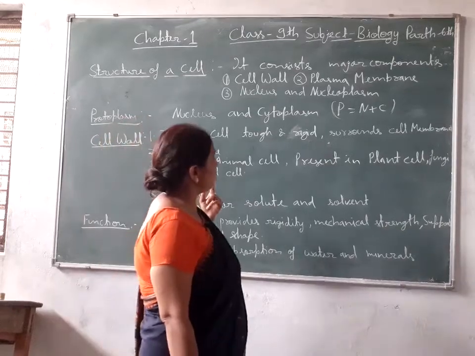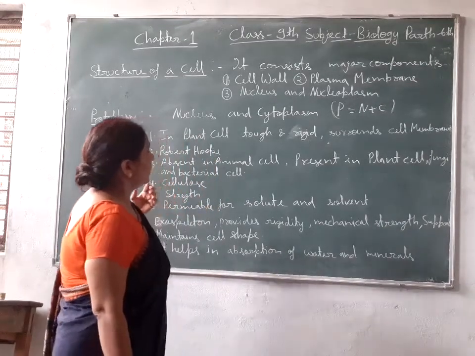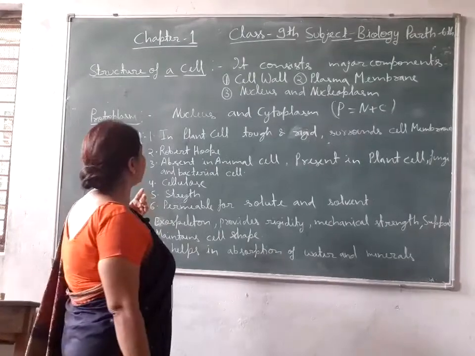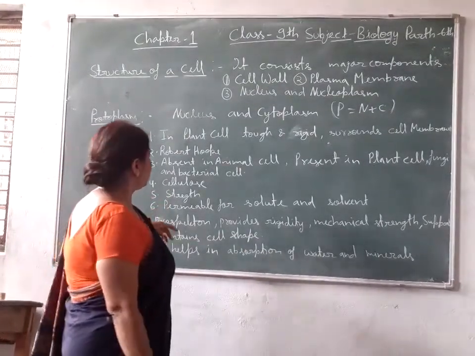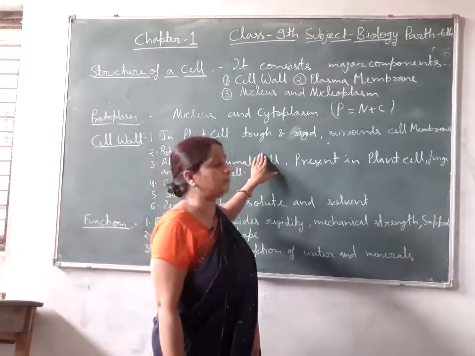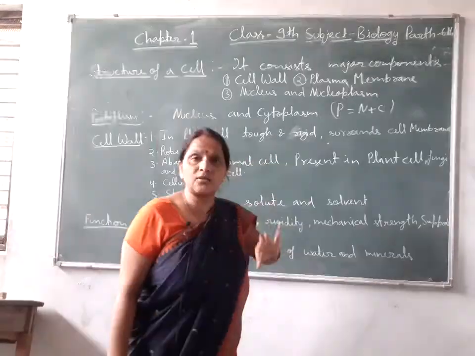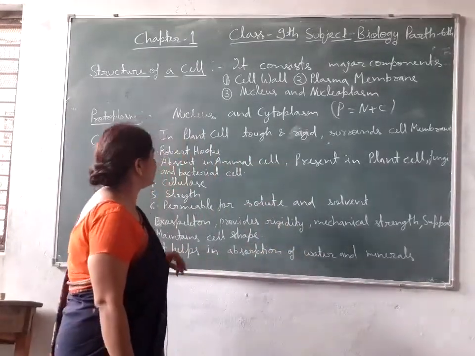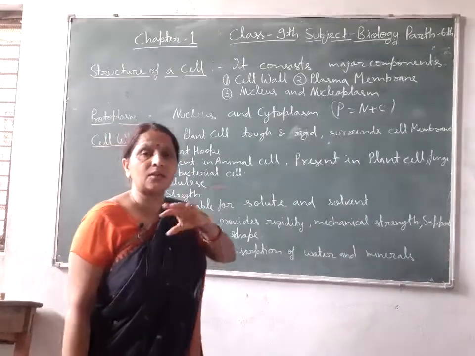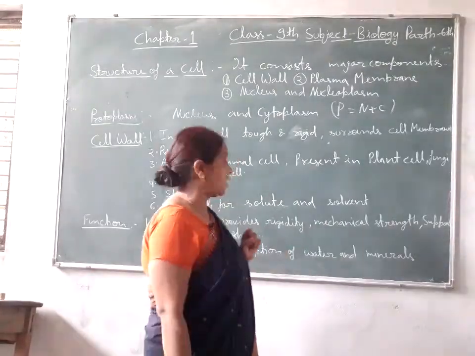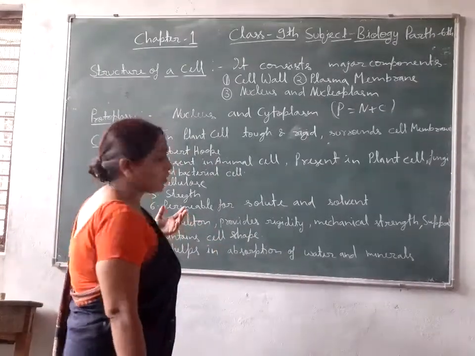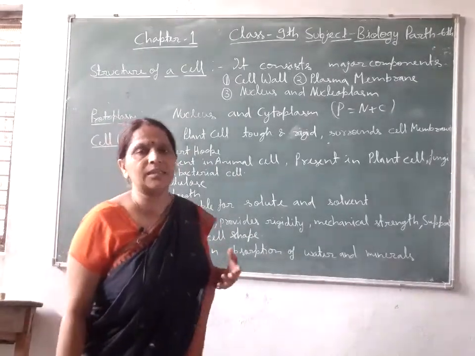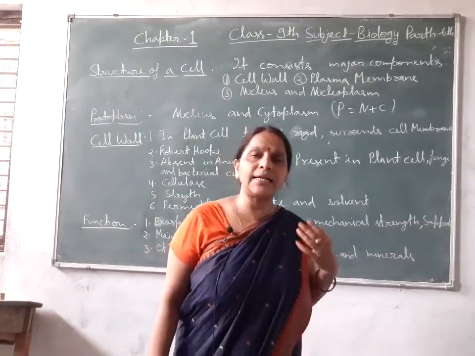So first, cell wall. Cell wall is present only in the plant cell. In plant cell it is tough, rigid and surrounds the cell membrane. Cell membrane surrounds all the protoplasm. What is protoplasm or cytoplasm? All of you always hear these words, cytoplasm and protoplasm.